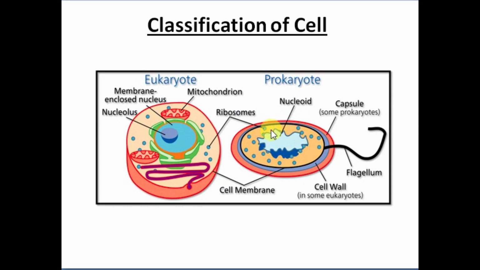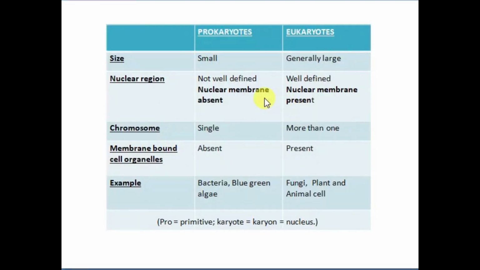This region is not defined, it has an irregular shape. That is what is written here: no well-defined nuclear region is present in the case of prokaryotes. Then we have a nuclear membrane present in eukaryotes, and in prokaryotes, the nuclear membrane is absent.